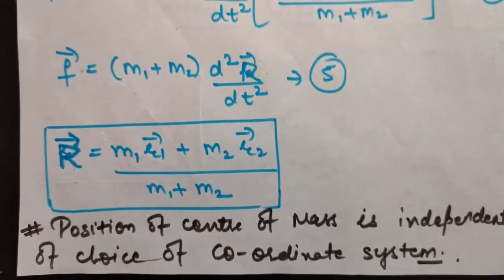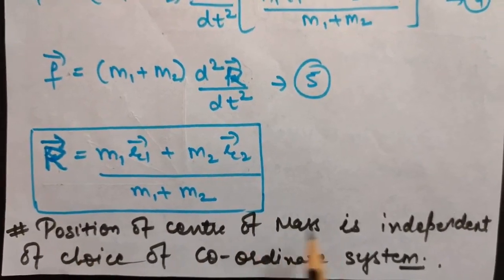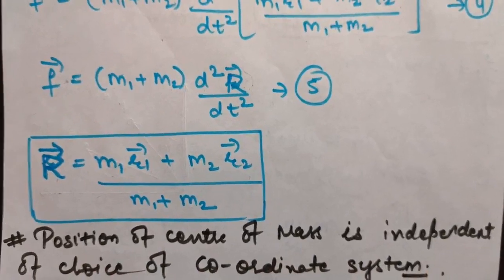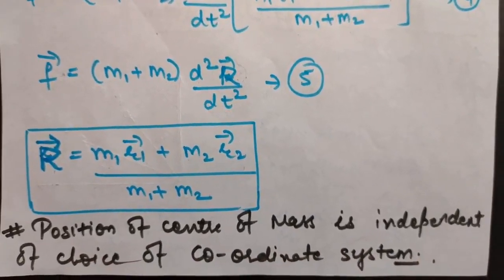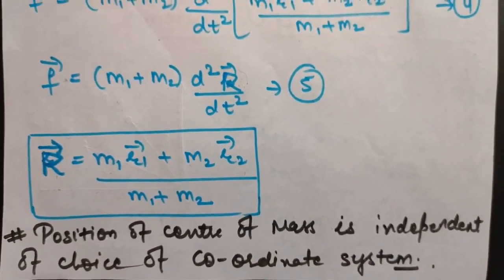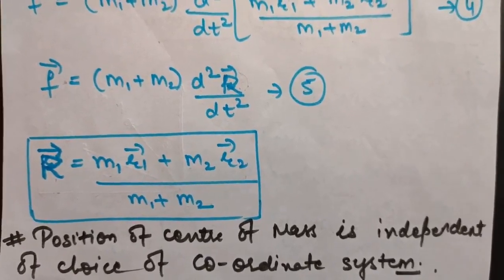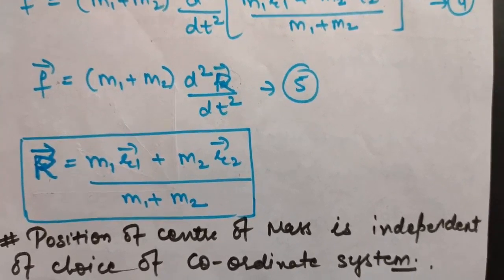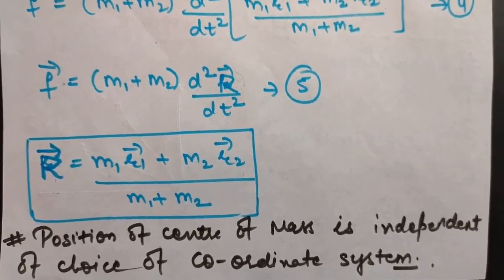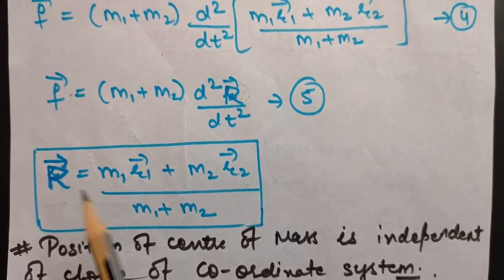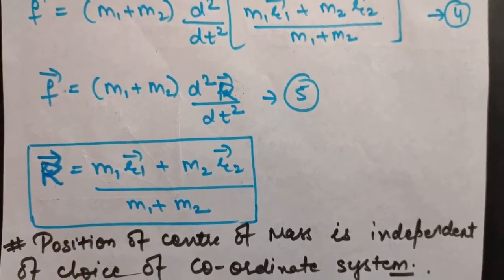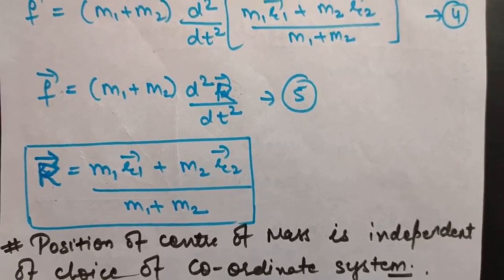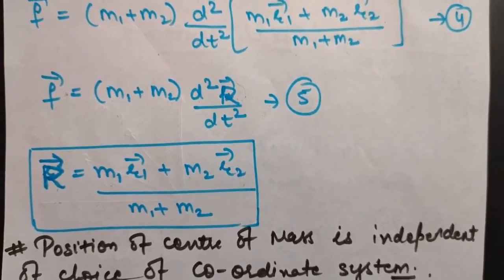Before that, let me tell you one thing: the position of center of mass is independent of the choice of coordinate system. That is, to calculate center of mass in various questions, you can choose any coordinate system, or I may say you can choose any point to be the origin. That is completely independent of it. Whichever you choose to be the origin, you will get the same answer for the position vector of center of mass. So the position of center of mass is independent of the choice of origin.